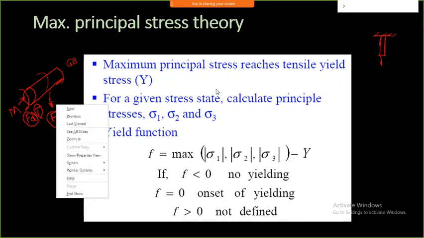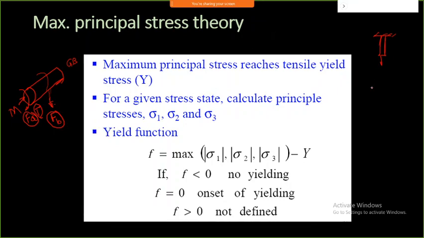For that purpose there is a concept called principal stress and principal plane. Yesterday we had a discussion on transformation techniques, transformation of stresses, and we are going to determine the plane where my stress value is a maximum, and that is what in the x direction I have a stress sigma 1, sigma 2, sigma 3.